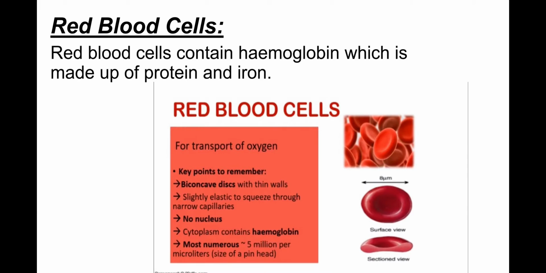Red blood cells. Red blood cells contain hemoglobin, which is made up of protein and iron. They are used for the transport of oxygen. The important characteristics: biconcave disc with thin walls, slightly elastic to squeeze through the narrow capillaries, having no nucleus. Cytoplasm contains hemoglobin. They are the most numerous, that is 5 million per microliter, and the size of a pin head.